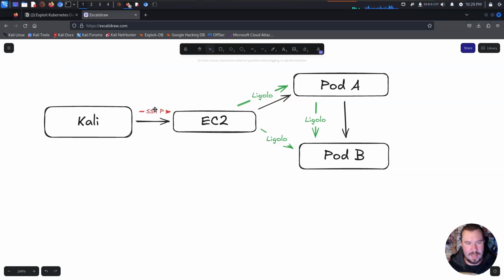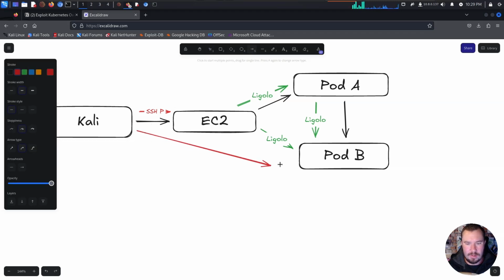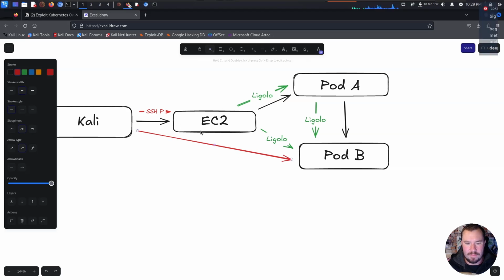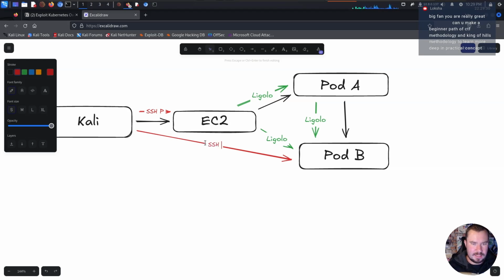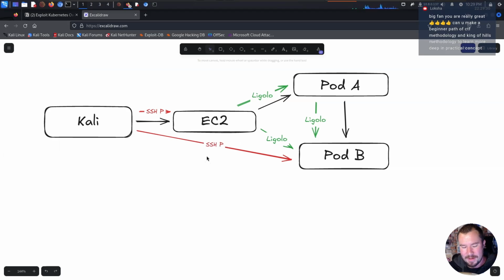I'm going to call it SSHP, right? SSH port forwarding to EC2. But because of that, we can now also hit pod B, because we're able to hit this kind of internal network via the SOCKS4 proxy. So let's do that, SSHP, and we'll just call it SOCKS4 proxy. Well, that's going to make it confusing if we add the SOCKS4 detail. But now we have the SSH proxy set up, which gives our Kali machine access to this internal hidden network. So hopefully that helps us wrap our mind a little bit around. I know that I kind of suck at diagrams, but this at least gives us a little bit of information about what is going on here with this internal network.